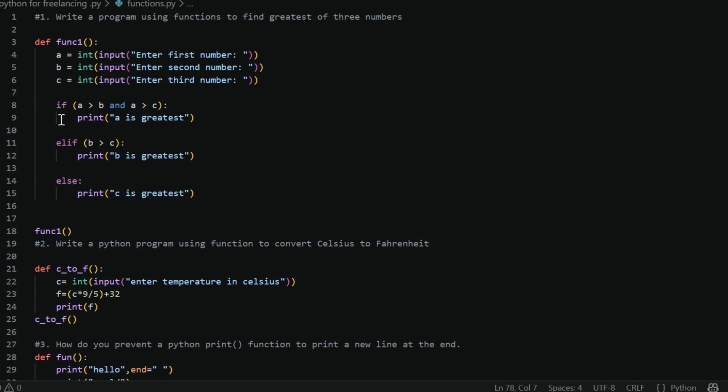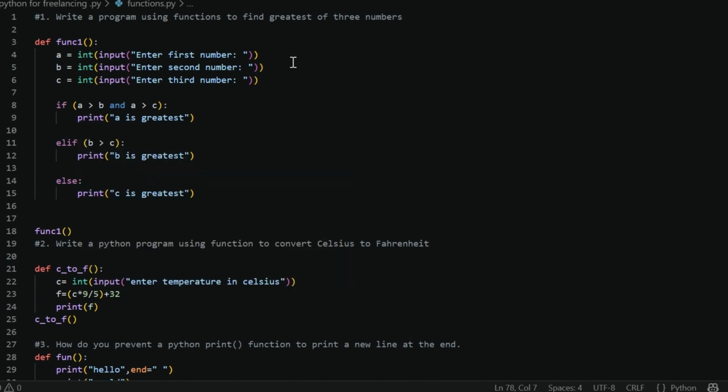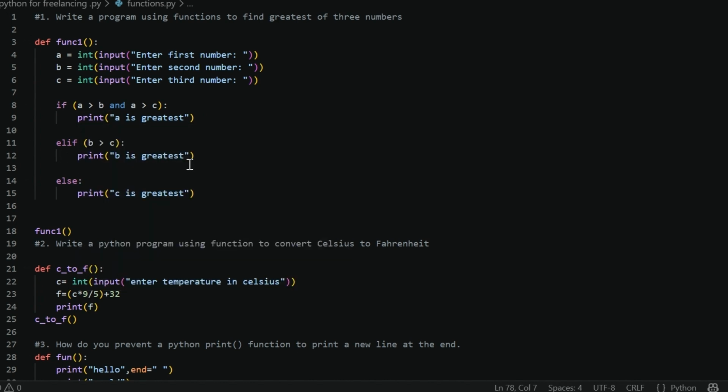Then we are checking which is greater. We have already done this code: how to check which number is greater. If a is greater than b and a is greater than c, then "a is greatest" is printed. If b is greater than c, then b is greatest. Else, c is greatest. That is the code to find the greatest among three numbers.